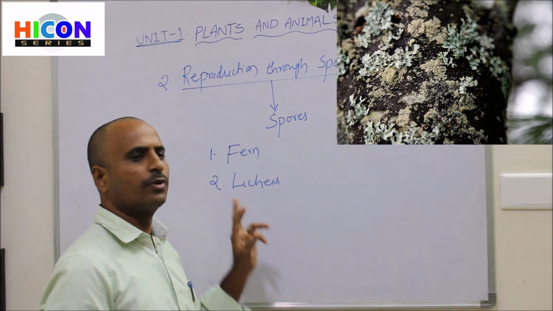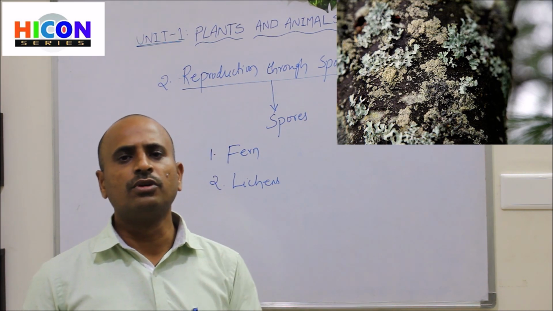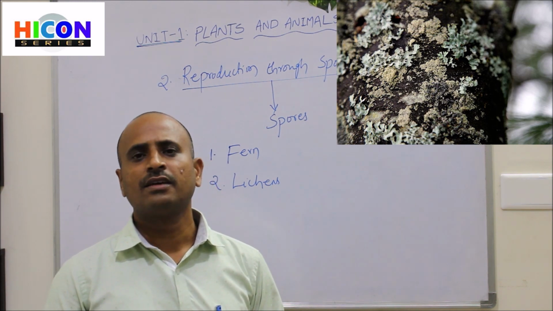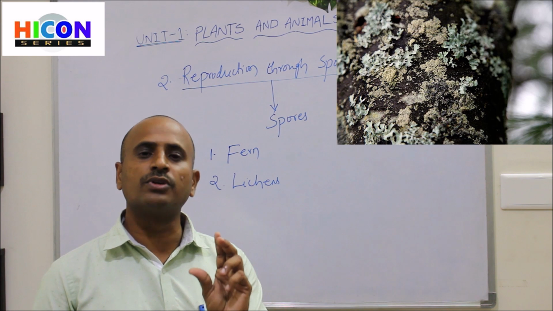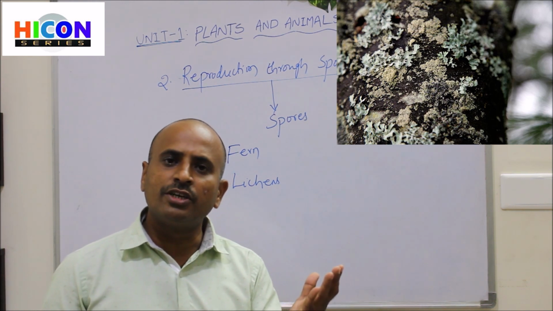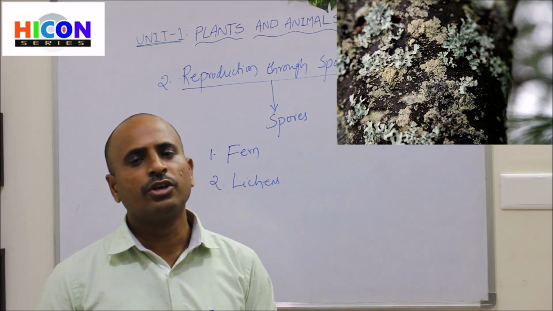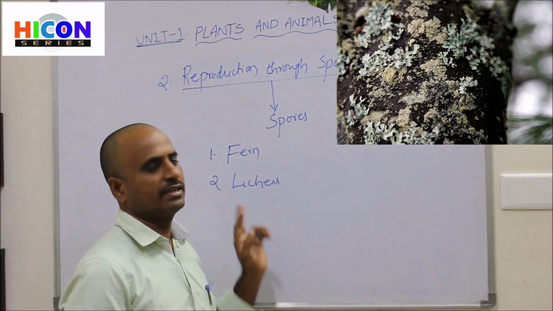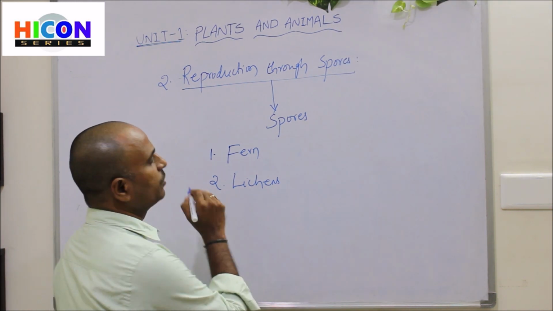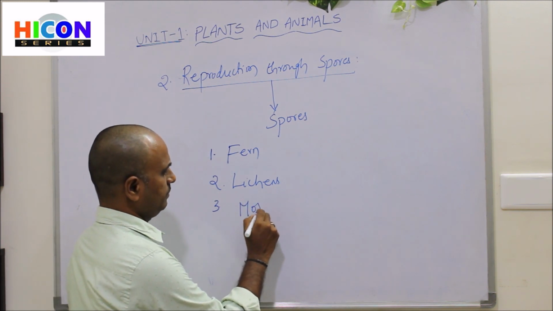Lichens produce small round shaped spores. Look at the picture. The picture is showing a lichen, and you are observing spores of lichens. If you detach those spores and plant them in the soil, you will get a new lichen.